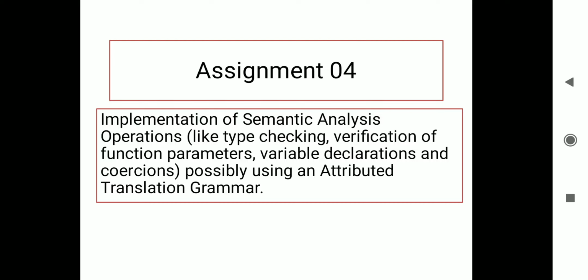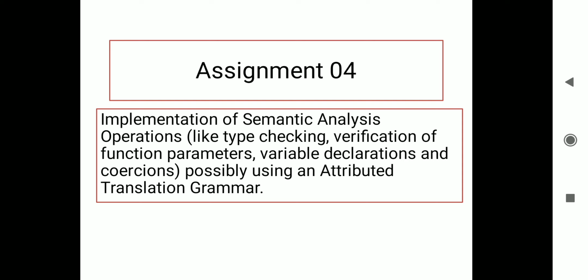Hello, in this video lecture we will learn assignment number 4 of compiler, which is a lab assignment. The title is implementation of semantic analysis operations, that is type checking, verification of function parameters, variable declaration, and coercion using attributed translation grammar.